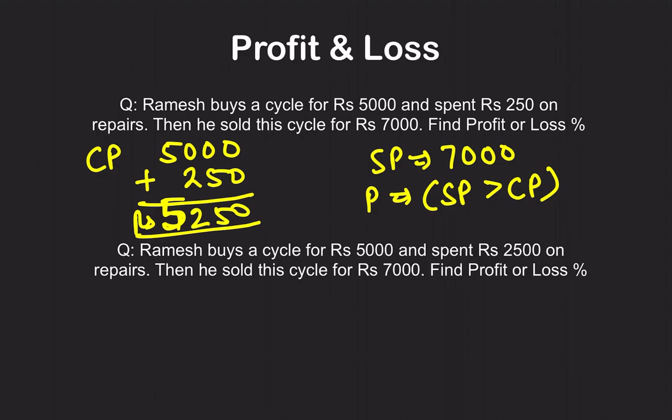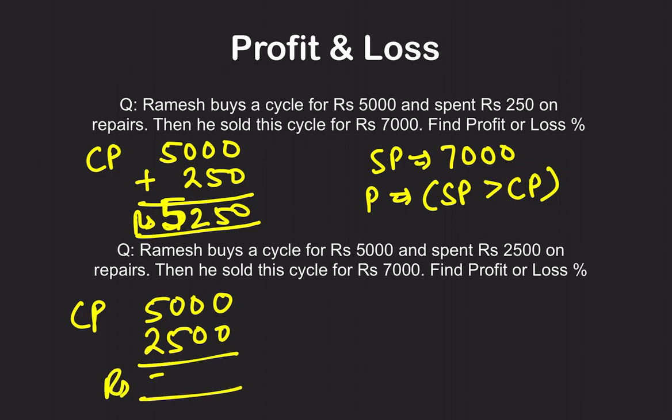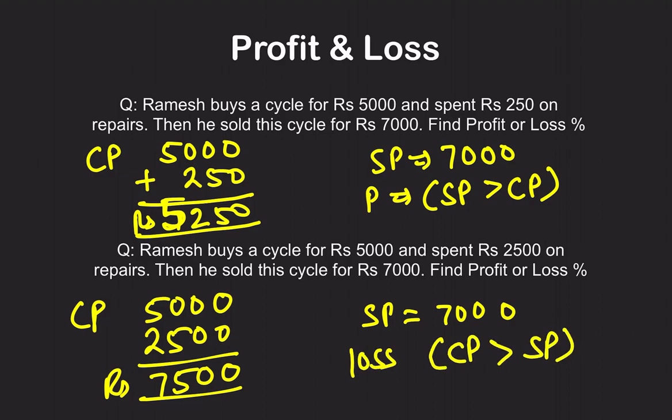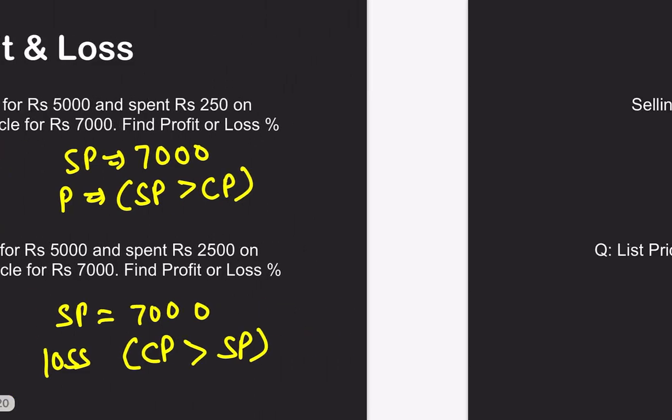Right? In the other case, his cost price is, he bought it for 5,000. And how much is he putting in for the repairs? He put in 2,500 rupees into the repairs. So his total cost is 7,500. Selling price is still 7,000 rupees. Is he making a profit or loss? Loss. Why? Because now CP is greater than SP. I hope this is clear. You can solve the profit percentage, loss percentage by using the formula profit divided by cost price into 100. That is the formula you need to use.